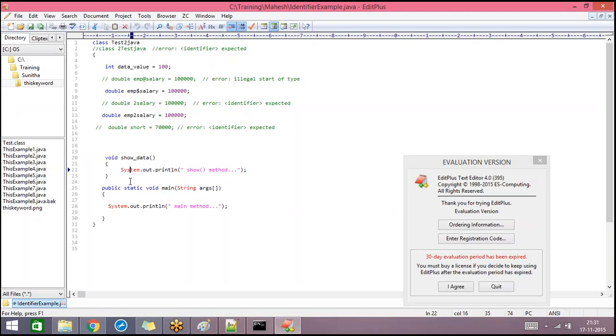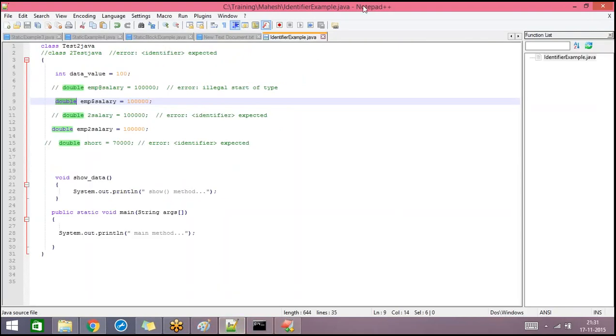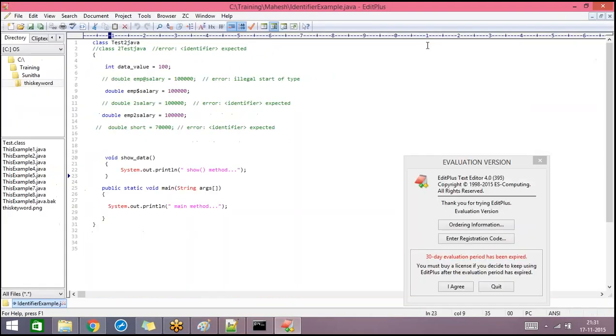After typing any word, if that turns red when you use Edit+, that's a predefined class. It will not show you with Notepad++, but if you use the Edit+ editor, that will turn red if it's a predefined class.